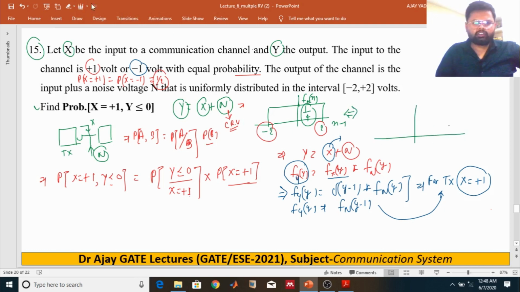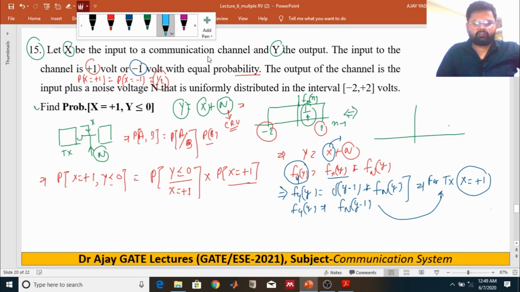After convolution this PDF becomes f(y - 1), which means it is shifted to the right side by unity 1.